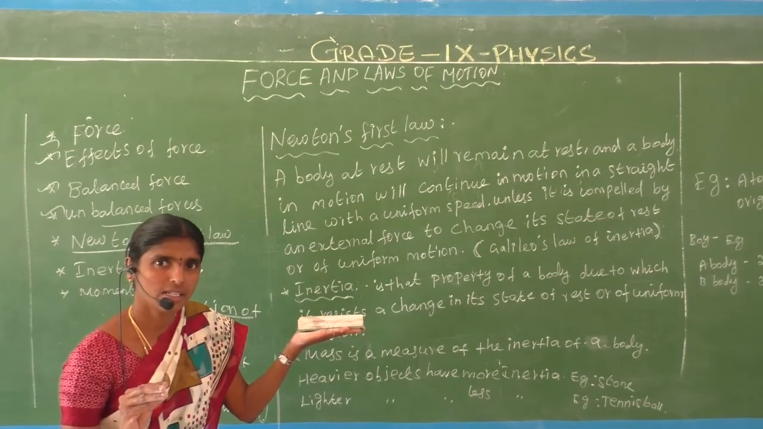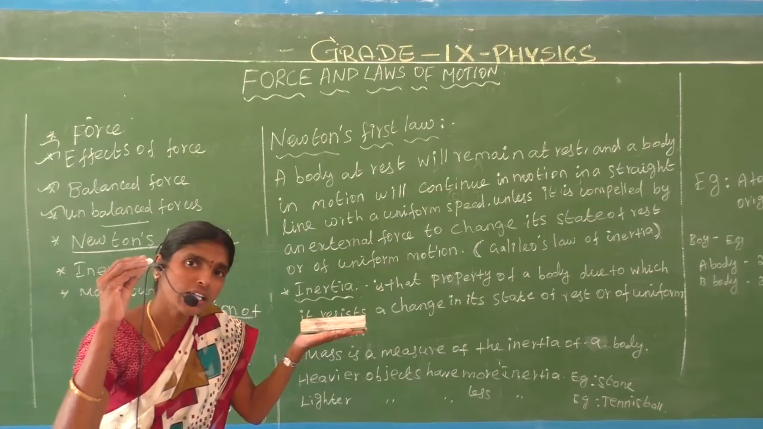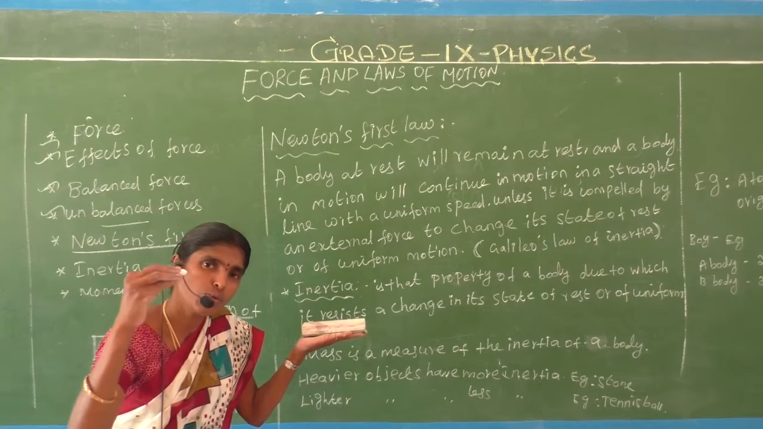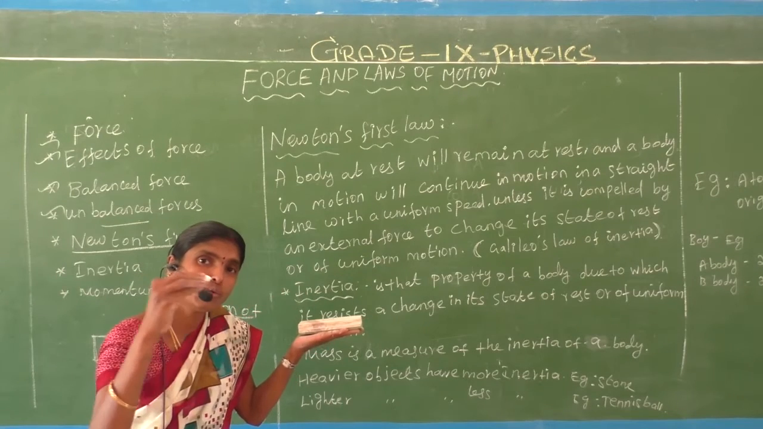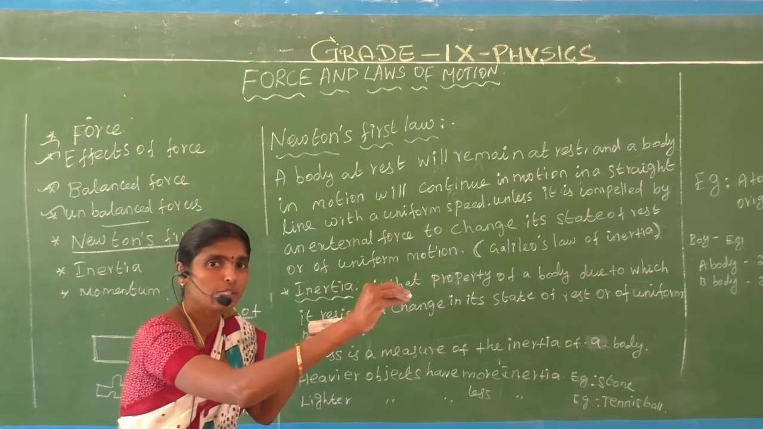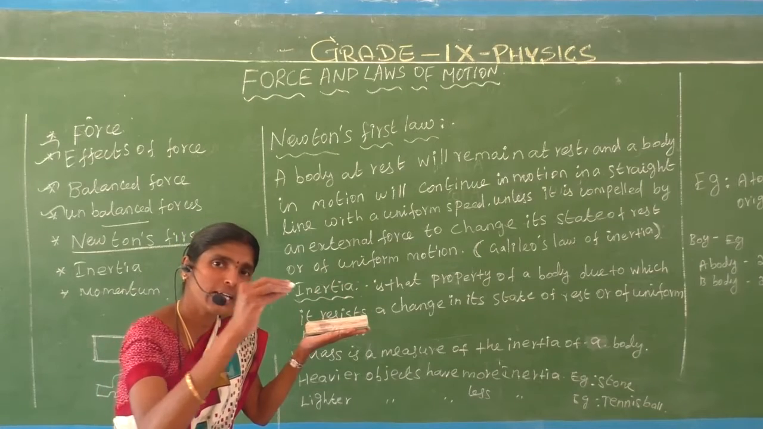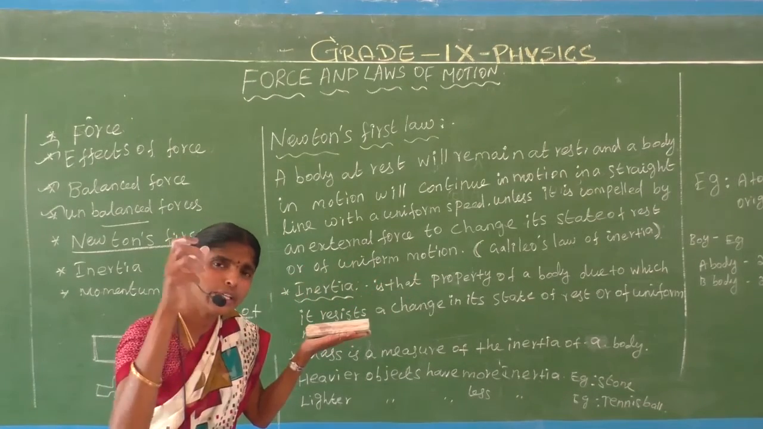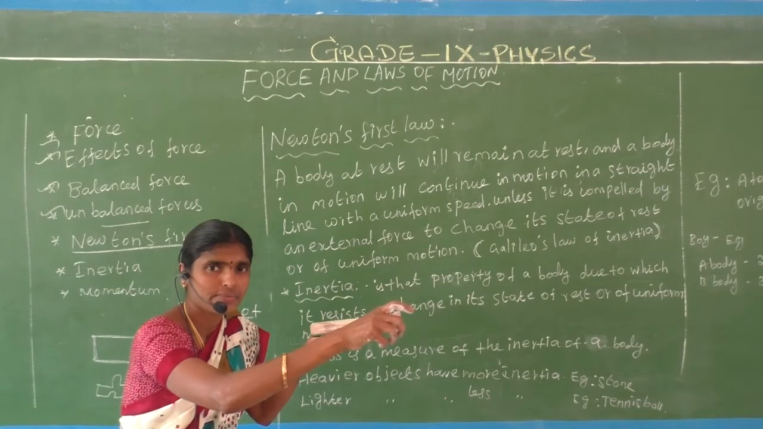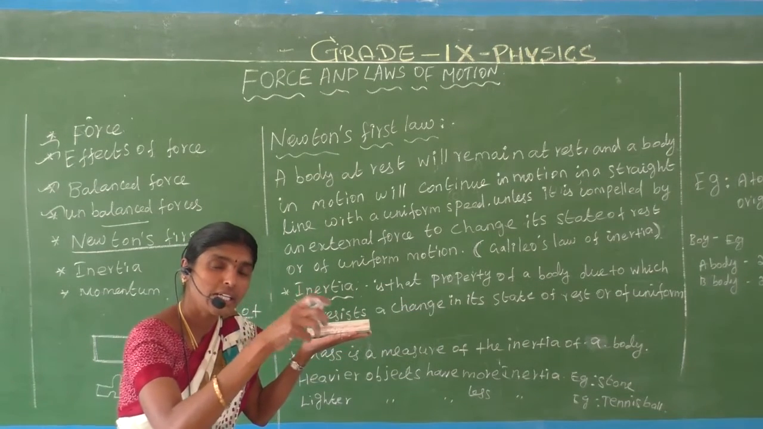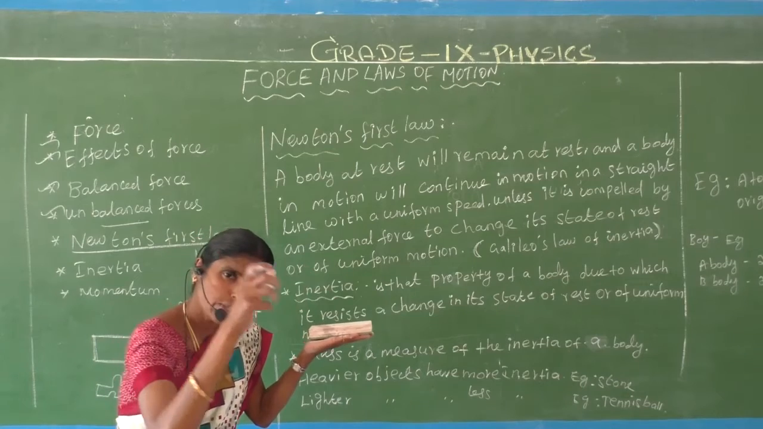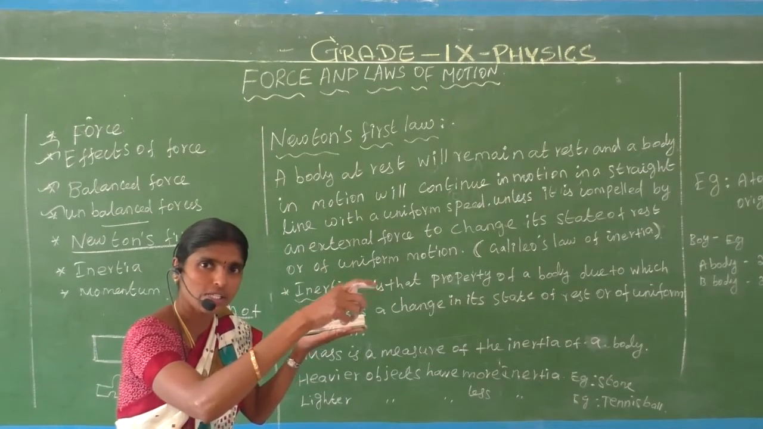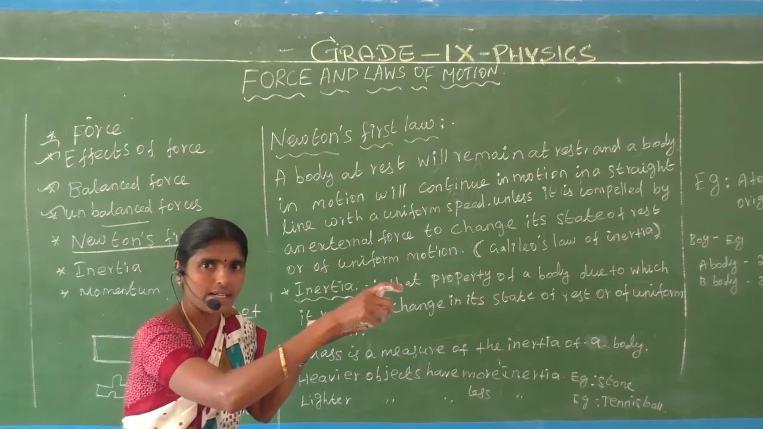Same like that, a car is moving at uniform speed, 20 kilometers, in a straight line. We didn't give any force to that car. So the car is going at 20 kilometer speed in uniform motion in a straight line.